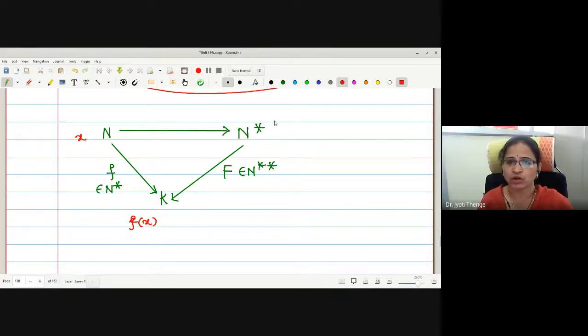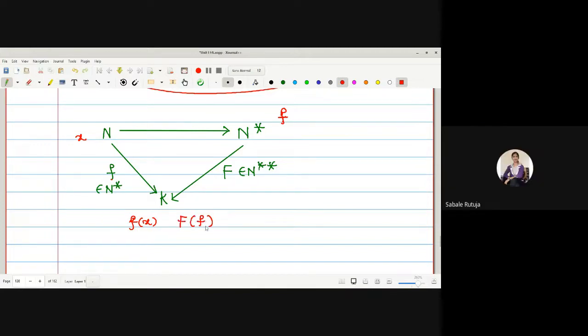What is the nature of elements in this N star? Small f type. And then what we were doing? We were operating this functional capital F on a functional small f. So what is the nature of element in this k resultant? Capital F of small f.